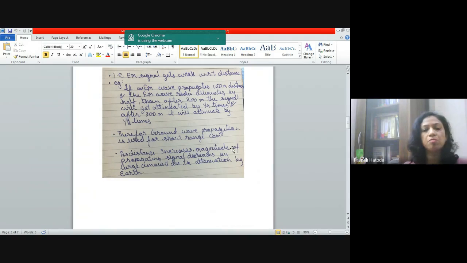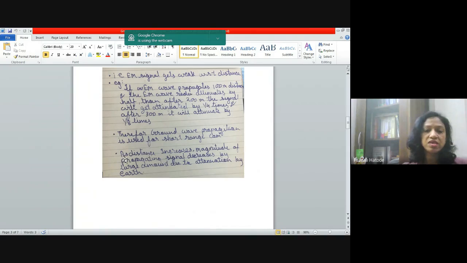Now, I give an example. If an EM wave propagates for a 100-meter distance, say, then the attenuation caused to the propagating wave is half. When it travels 200 meters, then the signal gets attenuated by 1 by 4 times. After that, if it travels 300 meters, then it is attenuated by 1 by 8 times.